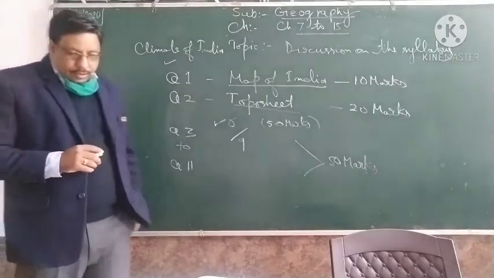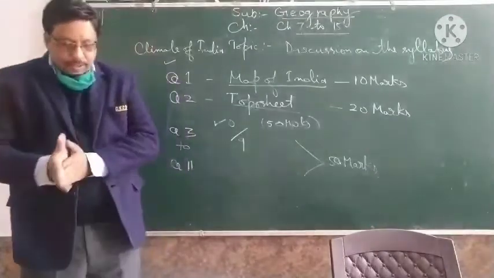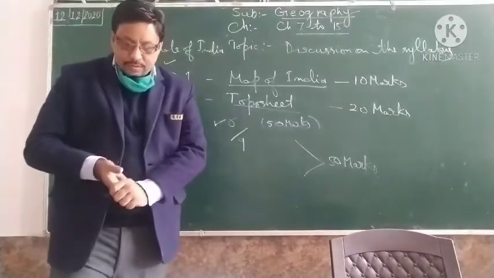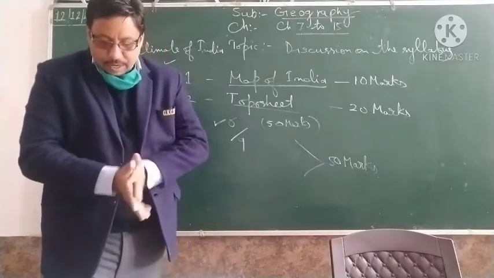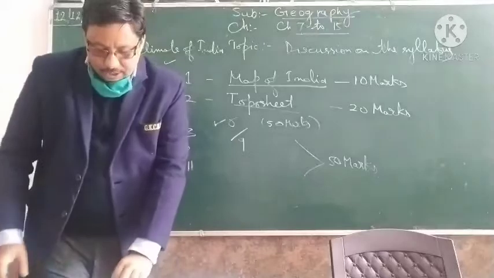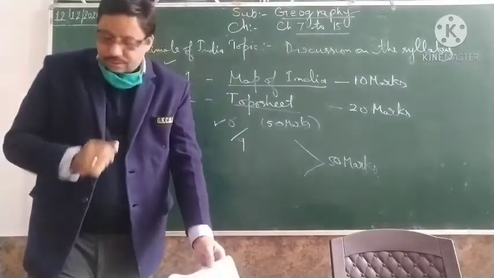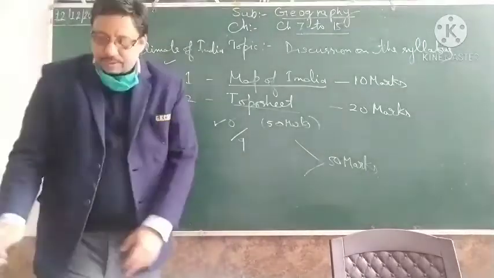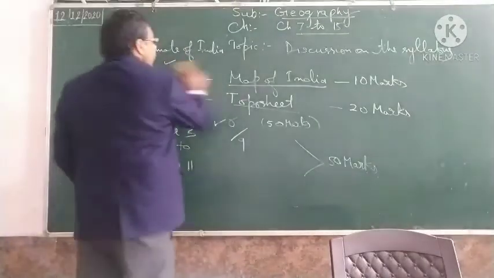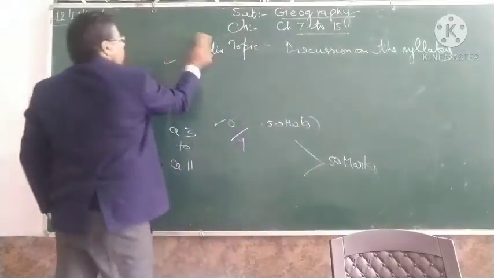And after that, you have to make a selection from these chapters: soils of India, natural vegetation, water resources, mineral and energy resources, agriculture, and industries. So these are the chapters. Now let us select some chapters.